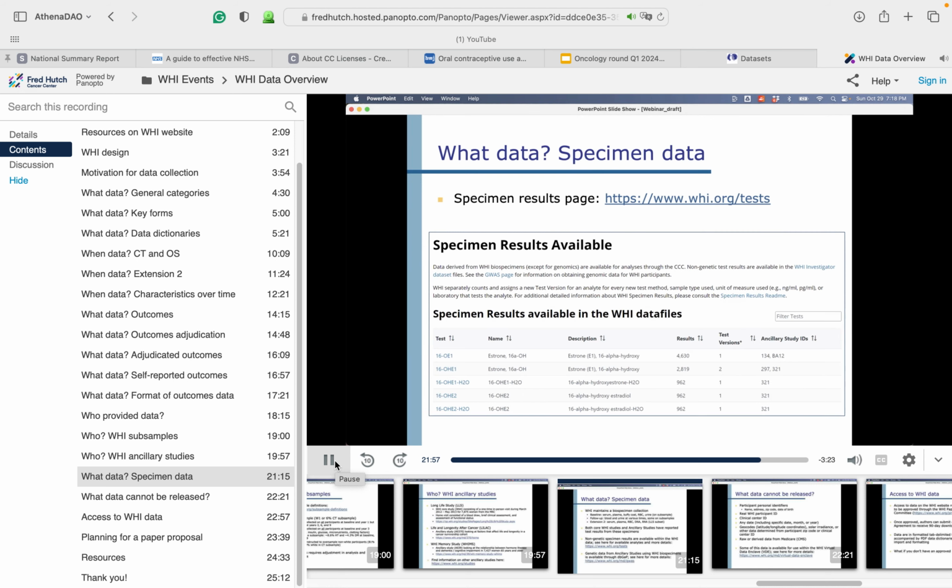For non-genetic specimen results, there's a searchable listing of results available within the WHI data on the WHI website. This listing links to the documentation for using the specimen results and is fully searchable for specific test results. Clicking on the link for an individual test will pull up a summary of participant results along with information about quality assurance.